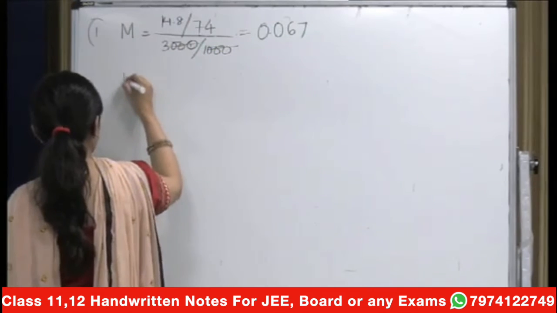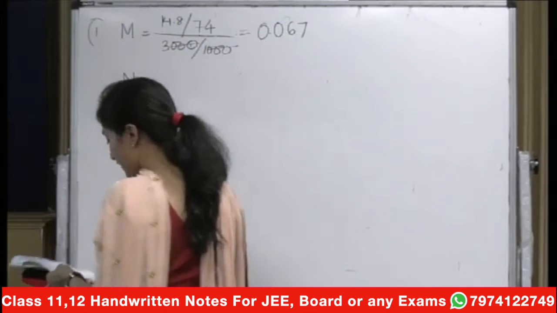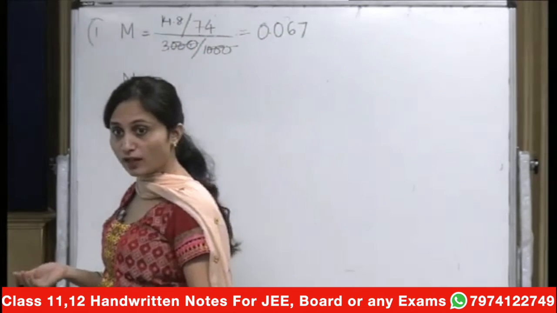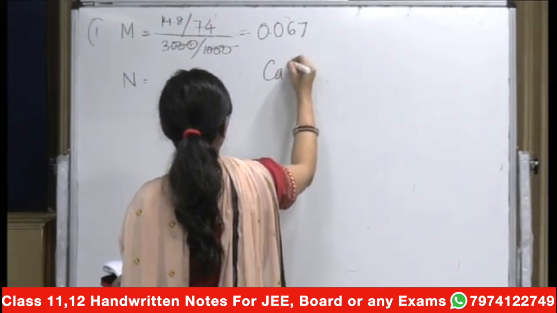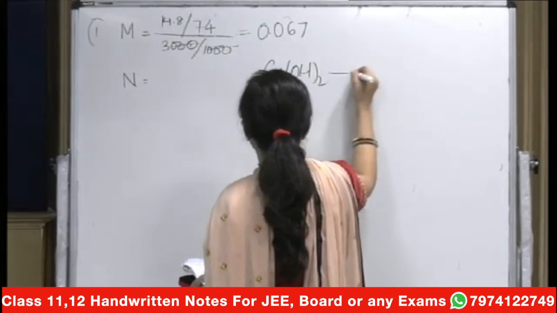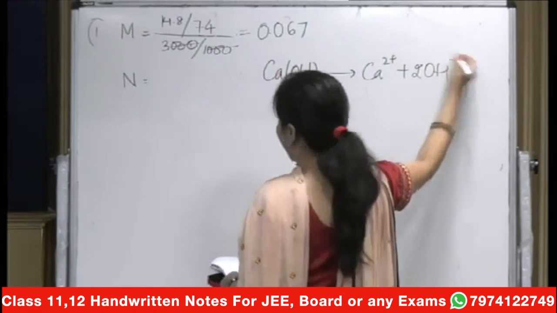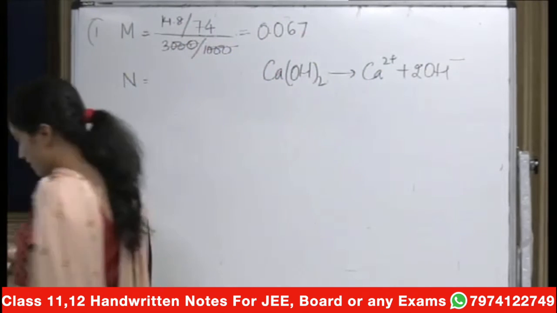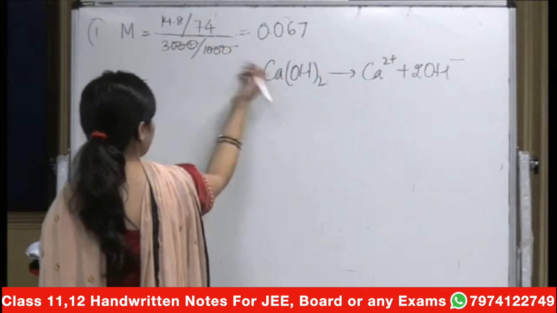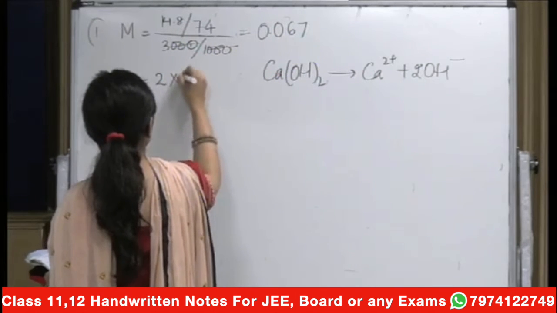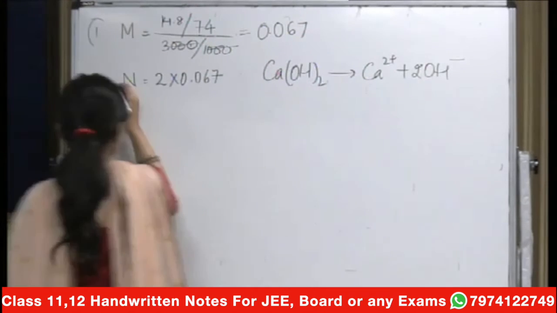Now to calculate normality is an easy task. Why? Because normality will be equal to gram equivalence, or you can directly relate it to M. What will be the gram equivalence in this case? You will have Ca(OH)2, so this will give Ca2+ and 2OH-, right? So in this case, your normality will be equal to simply 2 times 0.067. I am using the direct formula.